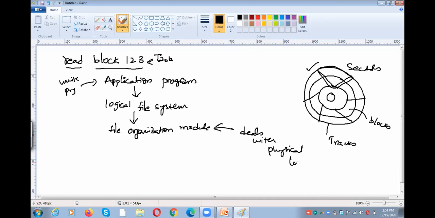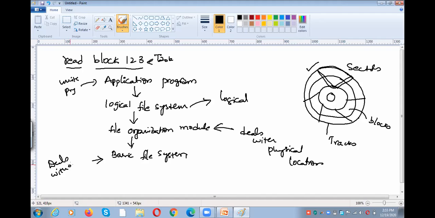Physical location means actual location. Whereas the logical file system deals with logical issues, that means whether the things exist or not. Once we know the physical location, then automatically we move to the next layer. What is the next layer? The basic file system. So what will the basic file system do? The basic file system deals with the operations we want to perform.